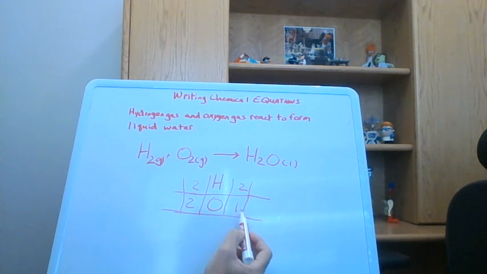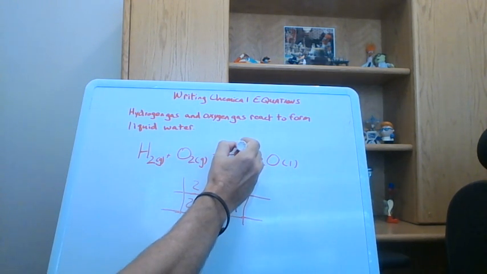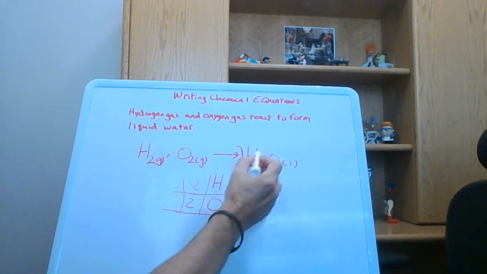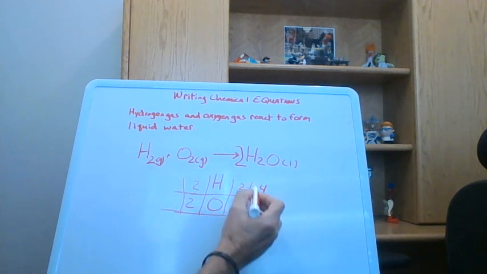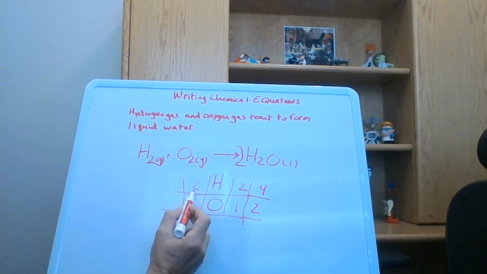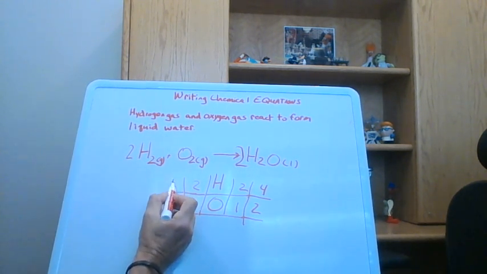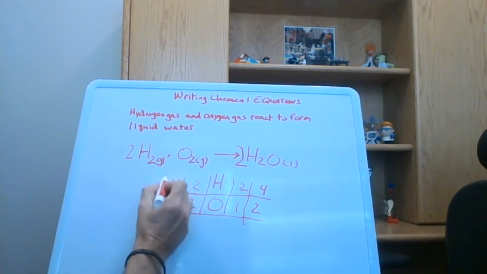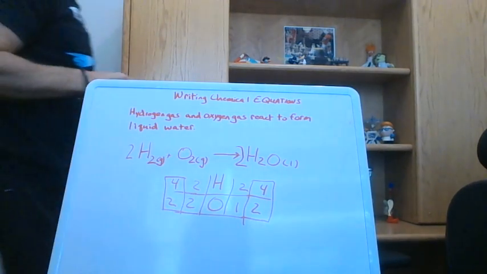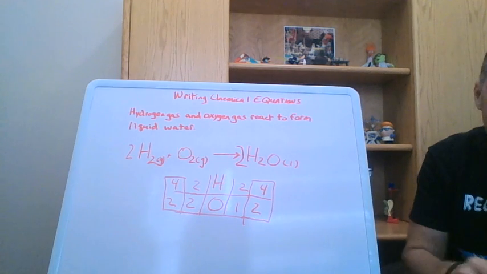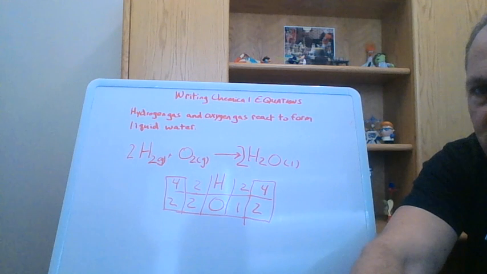But we see that we have an odd number on this side and an even number on this side for oxygen, so this has to become even. So we're going to start by putting a 2 here. So now we have 2 water molecules, so we have 4 hydrogen atoms and 2 oxygen atoms. And now our oxygen is balanced, but our hydrogen is not balanced. So we're going to have to come over here and put a 2 in front of our hydrogen, so that gives us 4 hydrogen. We still have 2 oxygen. And so now we have our balanced equation at that point. And that would be how we would convert this written description of a chemical equation into an actual formula.